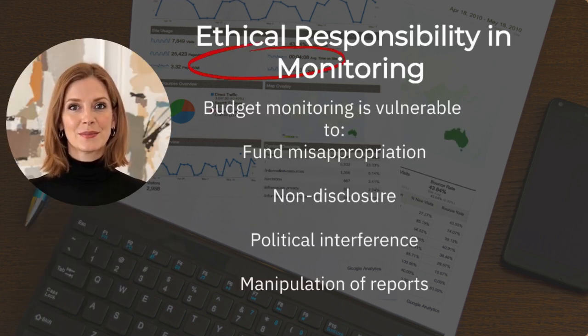Ethical responsibility in monitoring. Budget monitoring is vulnerable to fund misappropriation, non-disclosure, political interference, and manipulation of reports. To counter this, institutions should adopt whistleblower policies, train staff on ethical financial conduct, apply strict consequences for financial misconduct, and encourage data integrity and a transparency culture. The ethics of post-budget approval monitoring are just as important as technical procedures.